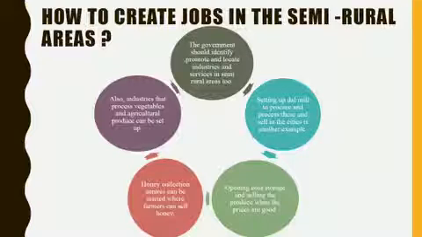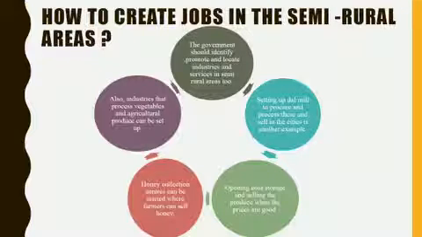Then in villages which are near the forests, honey collection centers can be started, where the farmers can collect honey and come and sell honey. And it is also possible to set up industries which process vegetables and agricultural produce like potato, rice, wheat, etc., which can be sold in outside markets too. Then this will help in providing employment opportunities not only in the rural areas, but it will also help to create more employment opportunities in the semi-rural areas.